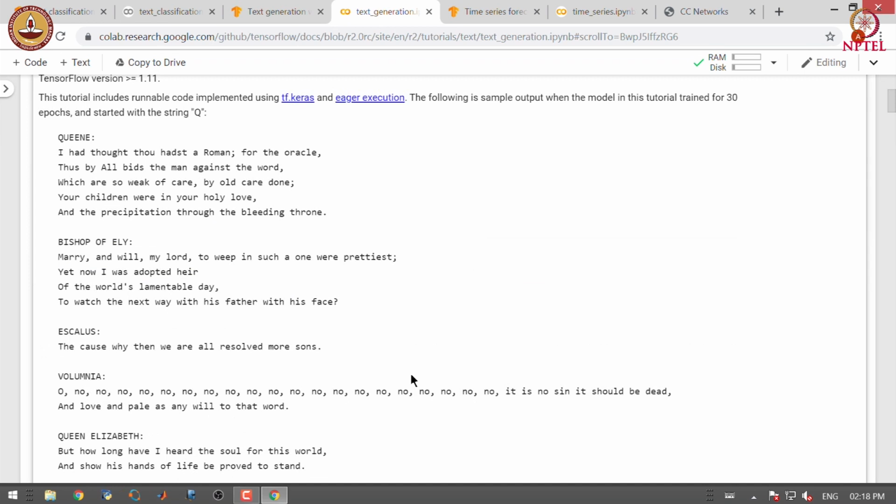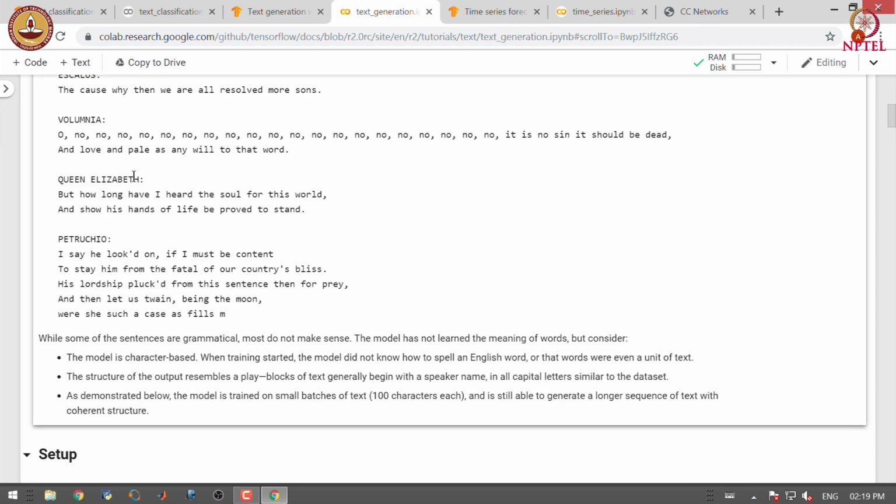Just to give you an idea, this is the sample output of the model trained for 30 epochs. We started the model with the letter Q and the model went on. While some of the sentences are grammatical, most do not make sense. The model has not learned the meaning of words, but consider that the model is character based. When training started, the model did not know how to spell an English word or that words were even a unit of text. Given this background, this is really an impressive performance.